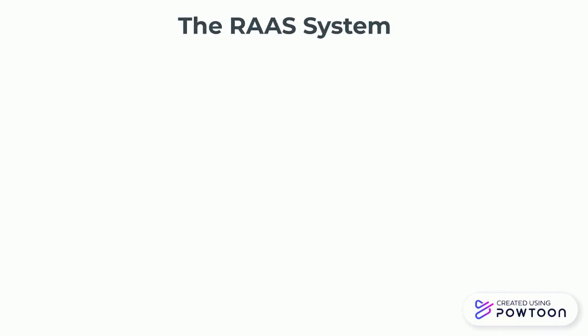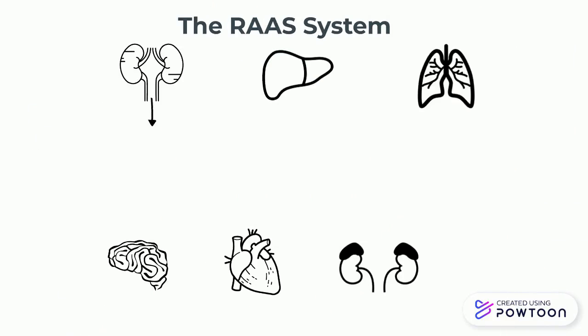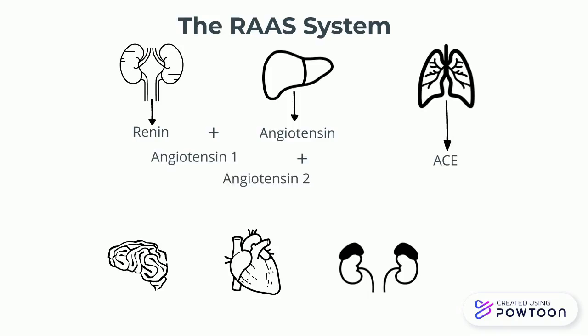The RAS system starts when blood pressure is too low. The kidneys produce renin and the liver produces angiotensin. These two combine and create angiotensin 1. The lungs produce ACE, which combines with angiotensin 1 to create angiotensin 2.